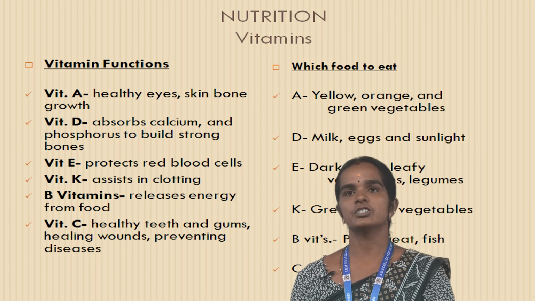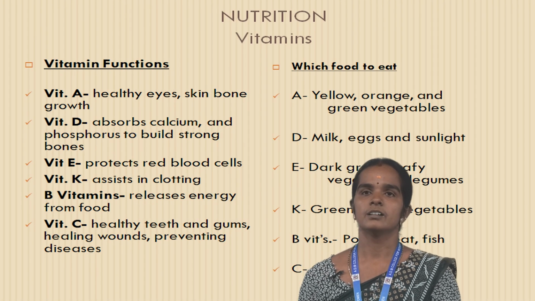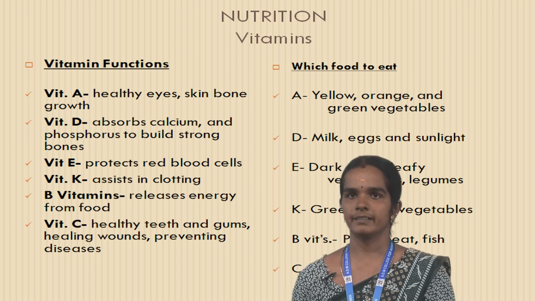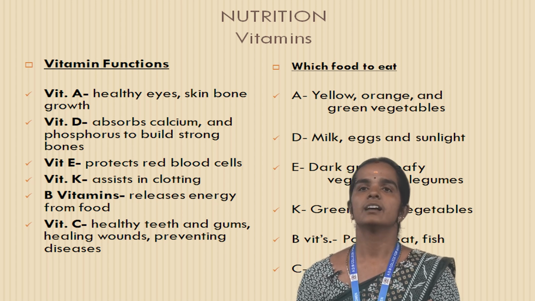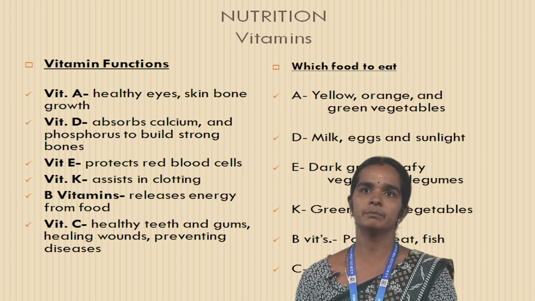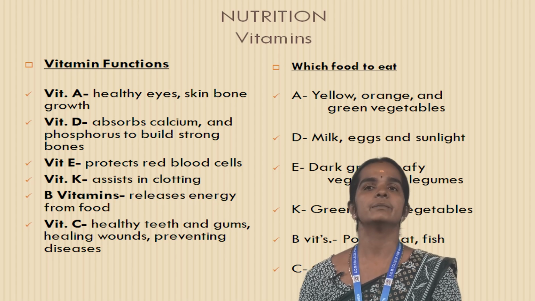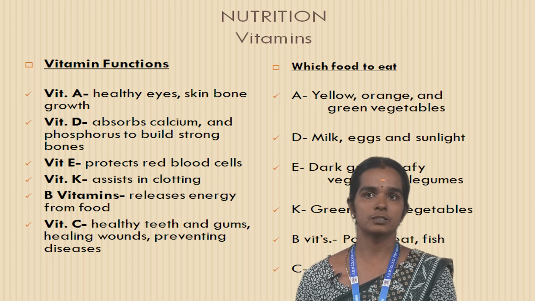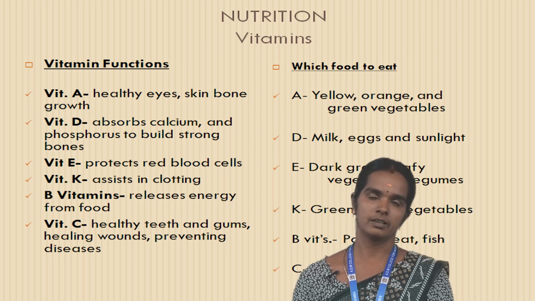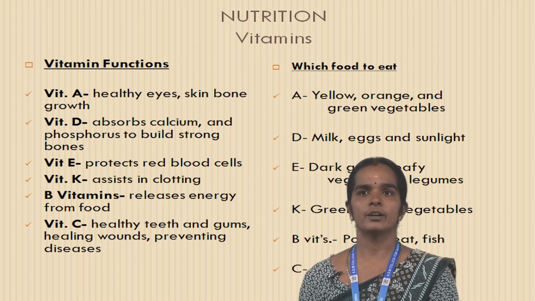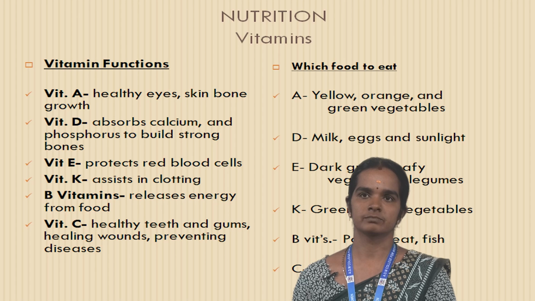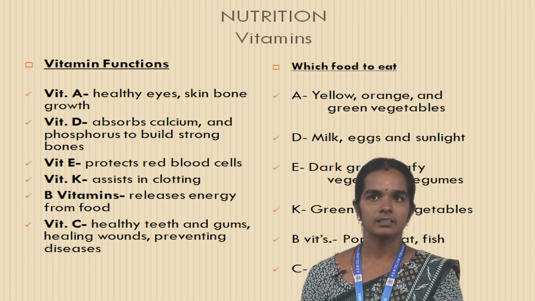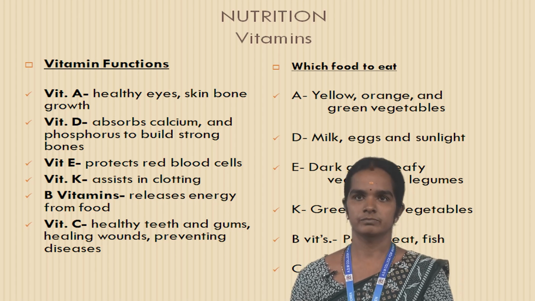This is the function of vitamins. First of all, we see vitamin A. Vitamin A is for healthy eyes, skin, bone growth. Vitamin D is used to absorb the calcium and phosphorus to build strong bone. Vitamin E protects red blood cells. Vitamin K helps in clotting the blood.